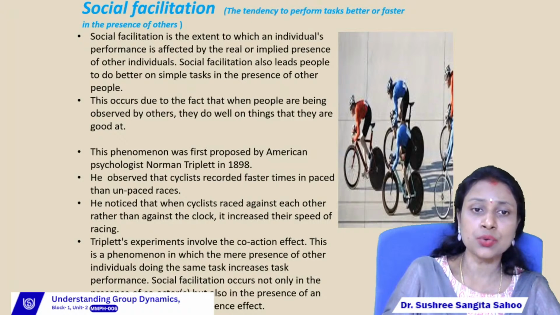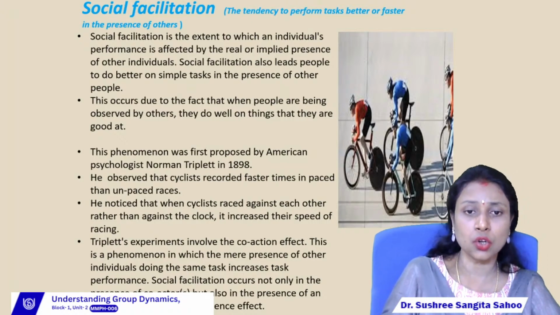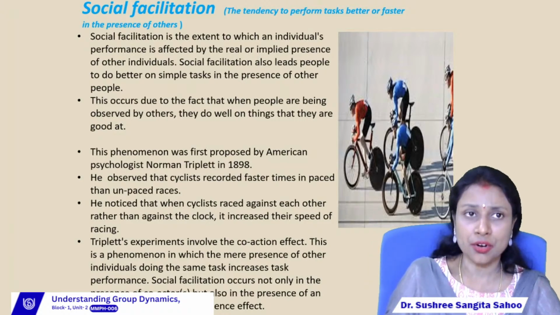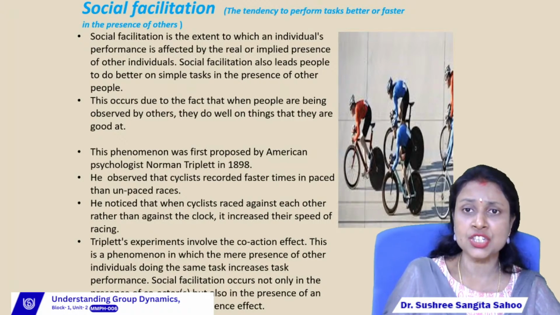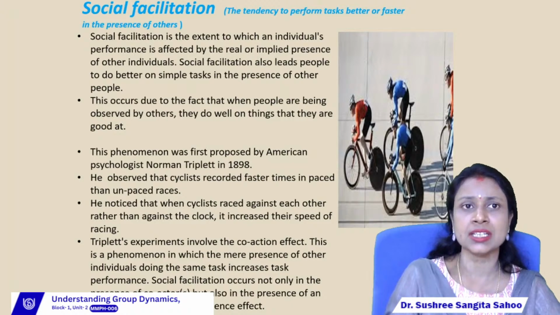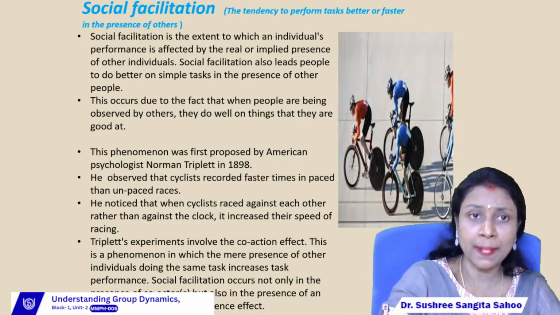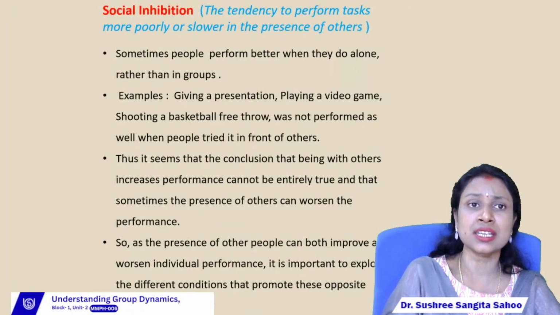So he noticed that when the cyclists raced against each other rather than against the clock, it increased their speed of racing. As I said, according to social facilitation, the group members will perform better in front of others rather than if they perform alone. Okay. Then the second one is social inhibition.